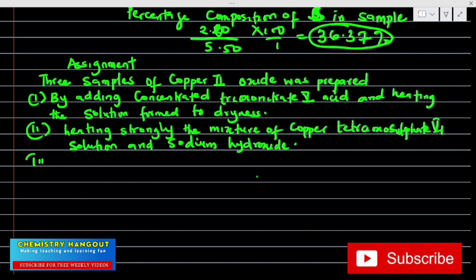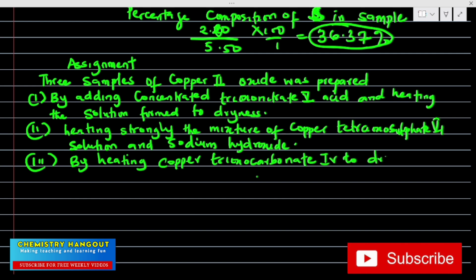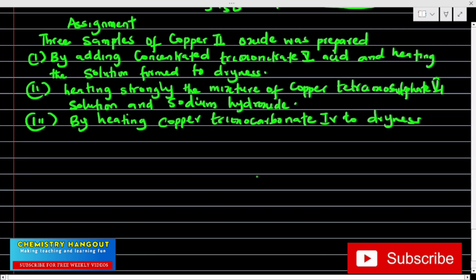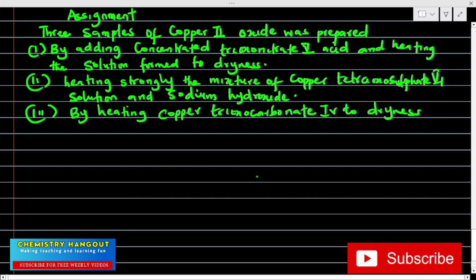While the third one, they prepared it by heating copper trioxocarbonate by heating copper trioxocarbonate 4 to dryness. So they prepared this copper 2 oxide by these 3 ways. That's the way they prepared it, by these 3 ways.